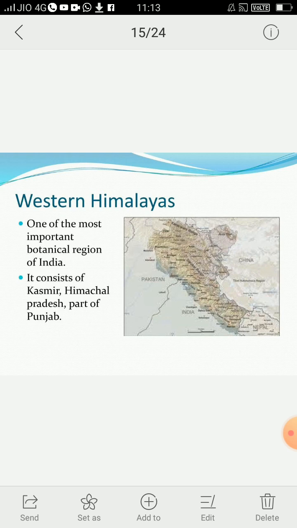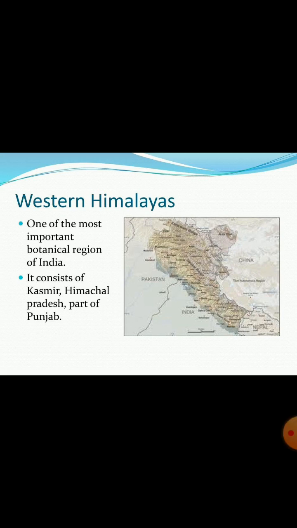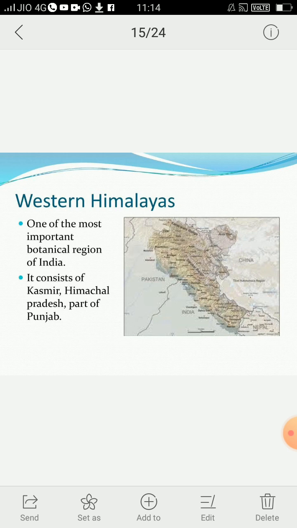The Western Himalayas is one of the most important botanical regions of India, and this region extends from central region of Kumaon to northwest region of Kashmir. It is further divided into 3 zones. First, the sub mountain region, which is a tropical and subtropical area of foothills, extending between an altitude of 1200 to 5000 feet, and the annual rainfall is 80 to 200 centimeter, which mainly occurs during July to September.